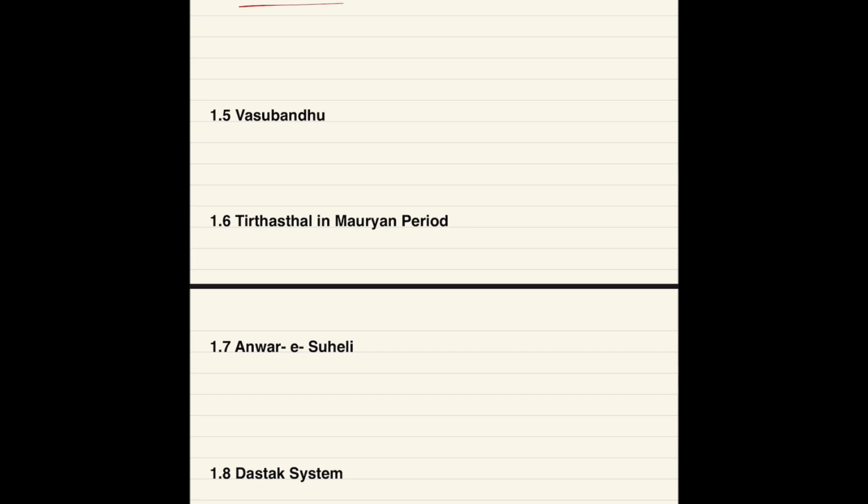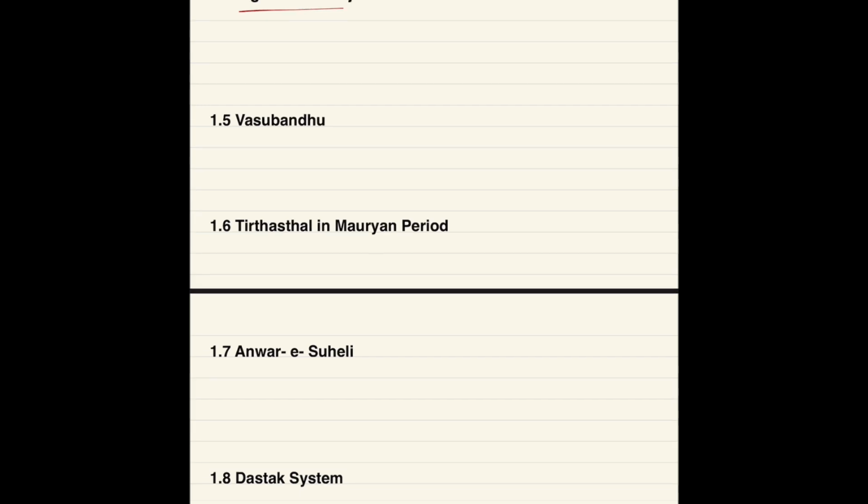So we move on to next question, that is Vasubandhu. Vasubandhu we all heard, means if you thoroughly prepare your prelims exam, then you might have heard about Vasubandhu. Who was Vasubandhu? So you all know that Vasubandhu was a Buddhist monk.